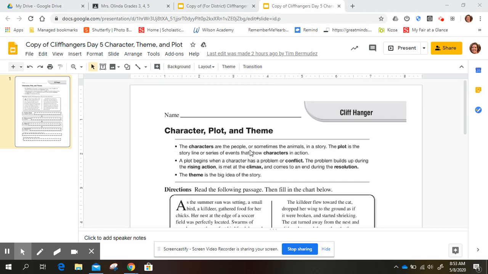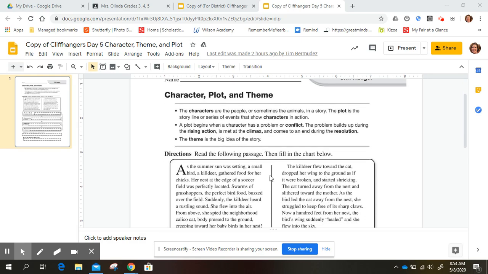It says the characters are the people or sometimes the animals in the story. The plot is a storyline or series of events that show characters in action. A plot begins when a character has a problem or a conflict. The problem builds up during the rising action, is met at the climax, and comes to an end during the resolution. The theme is the big idea of the story. The directions say read the following passage, then fill in the chart below.